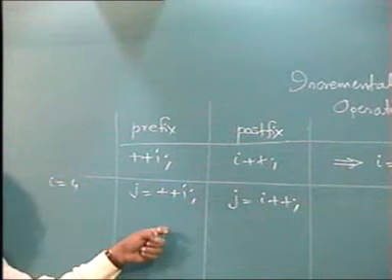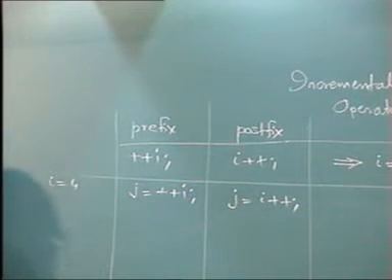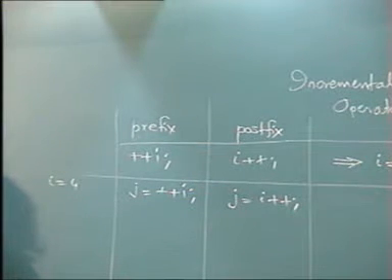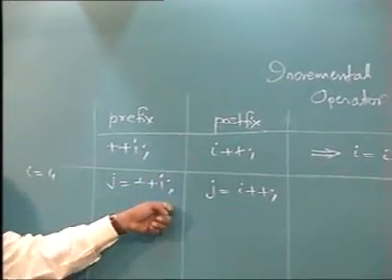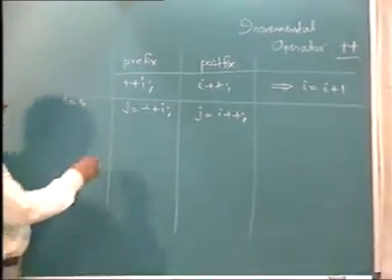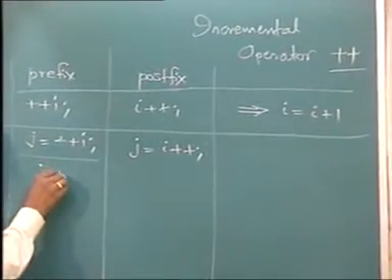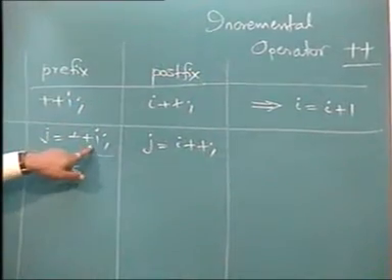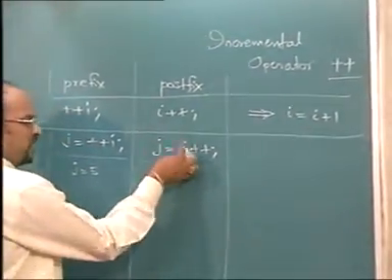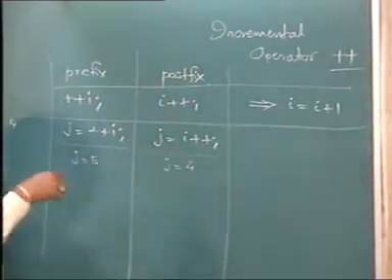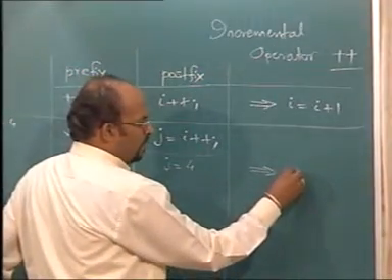Then after this statement, value of I will be 5. The question is, what is value of j after this? In this case, prefix होने के कारण first it will increment and then it will assign. After this operation, I will be 5 and j will also be 5 because you are first incrementing and then assigning. Whereas here, j will pick up first value of I, which is 4, and then I will become 5. Effectively, after this, I will remain 5.